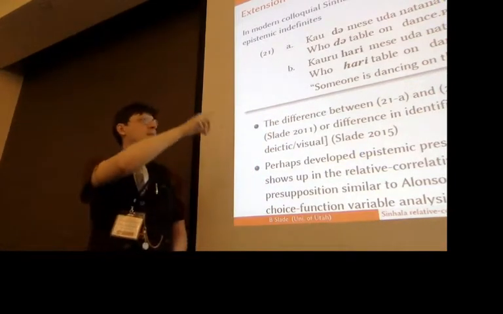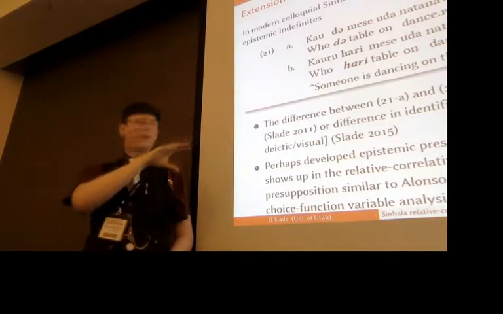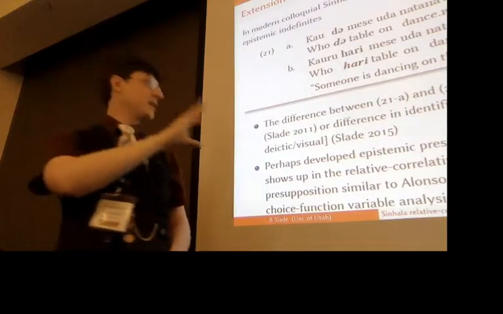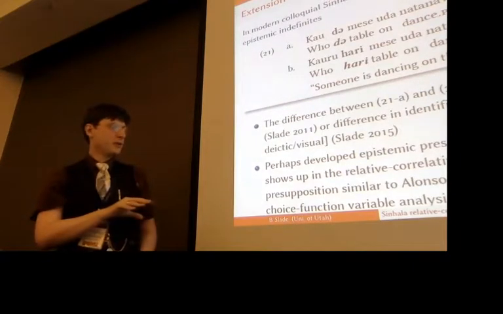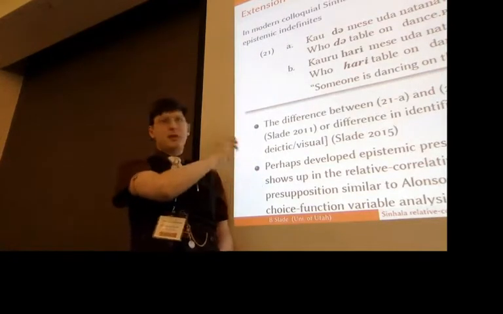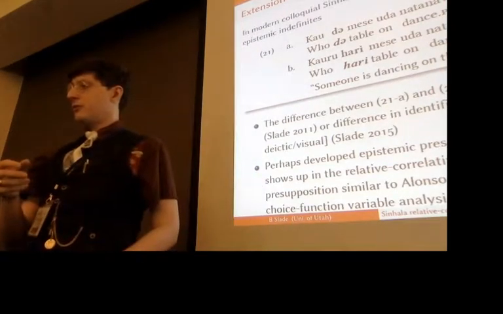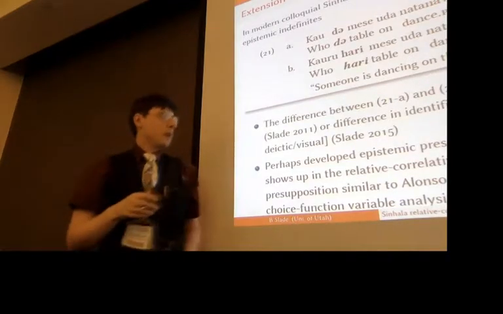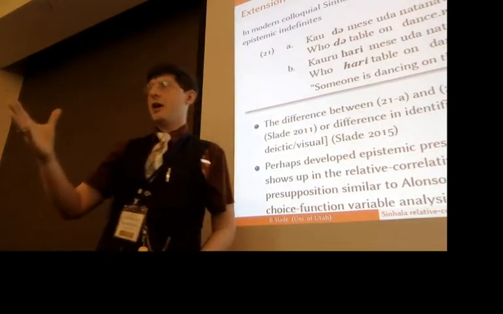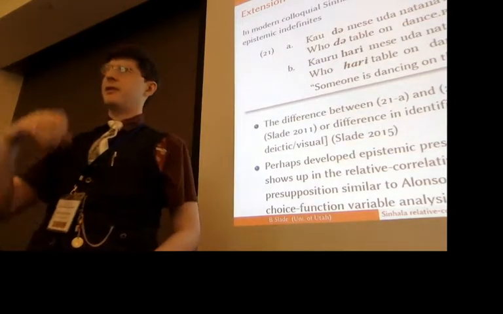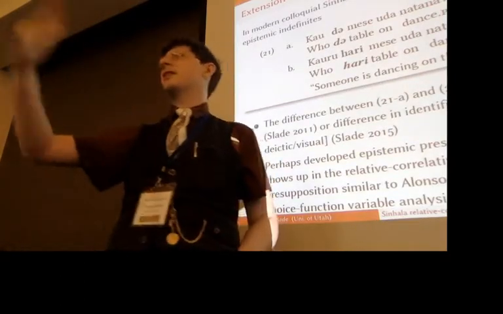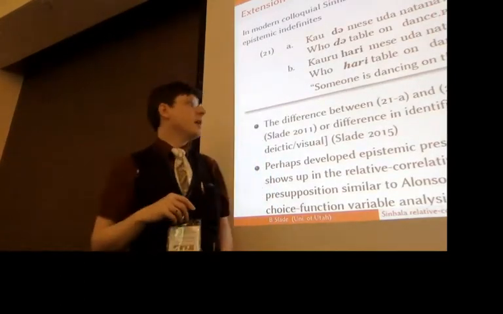And the two types of epistemic indefinites are actually not pragmatically exactly equivalent, though figuring out exactly how to describe the difference between them is a bit tricky, and is not actually what I'm going to be concerned with here today. But my idea is that this epistemic component is involved in these relative correlatives. And so I want to repurpose what Alonso-Ovalle and Menéndez-Benito did, discussing epistemic indefinites, that they said carry this anti-singleton presupposition, which can get cashed out in various different ways.